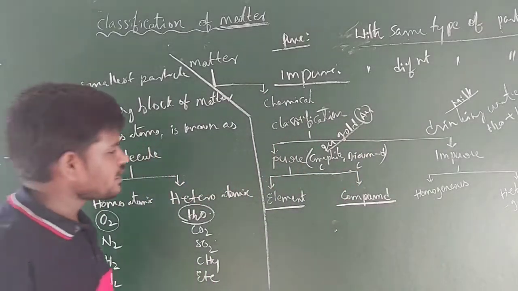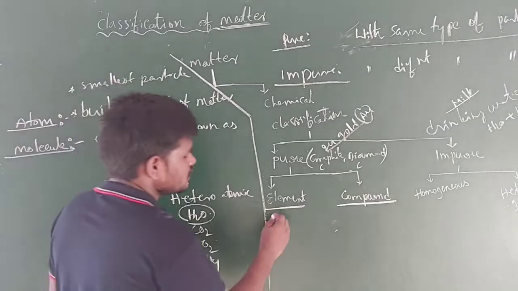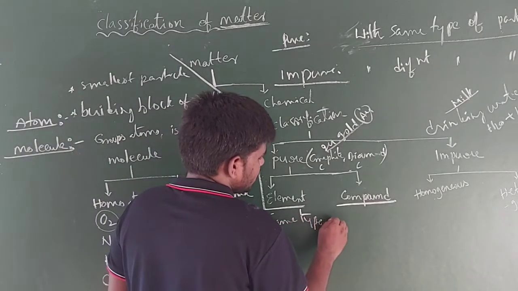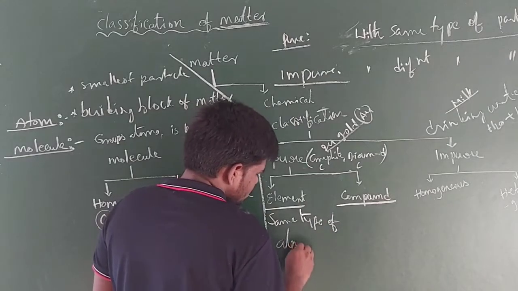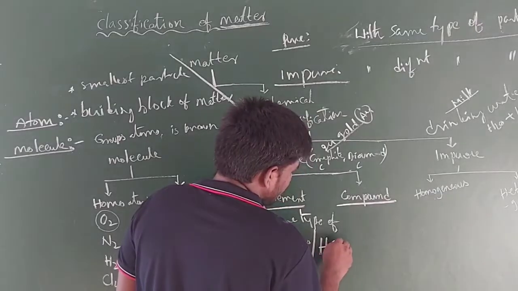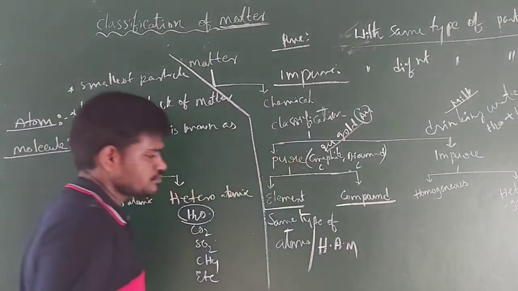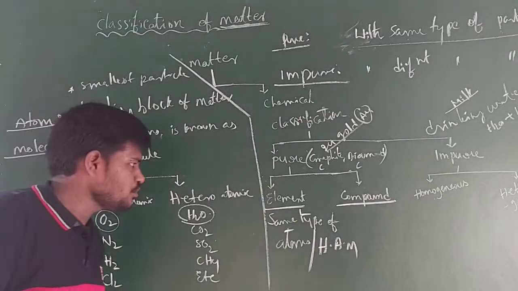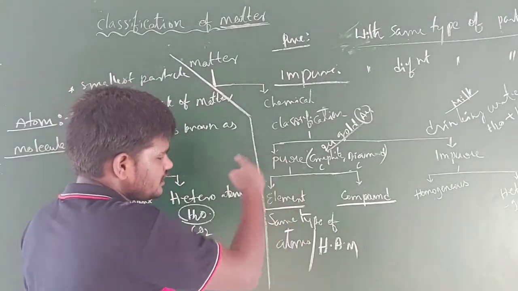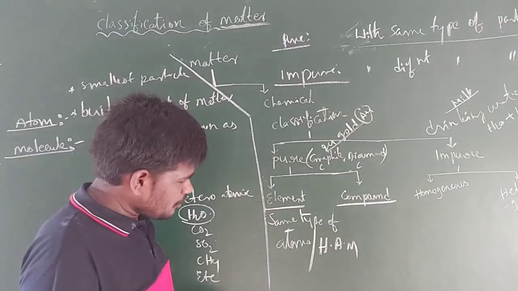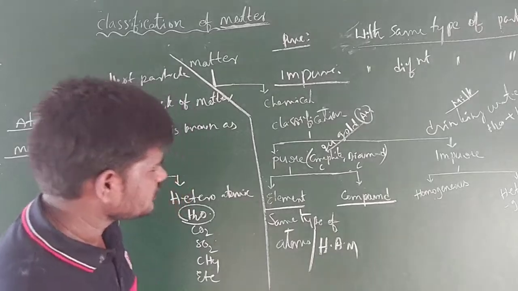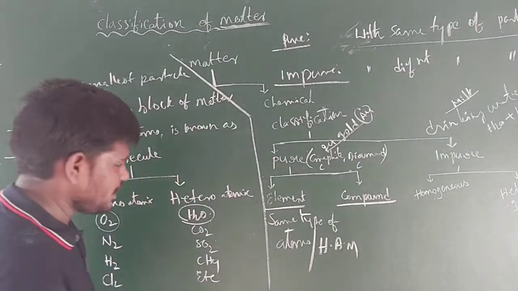The pure matter which is made up of the same type of atoms or homoatomic molecules is known as an element.